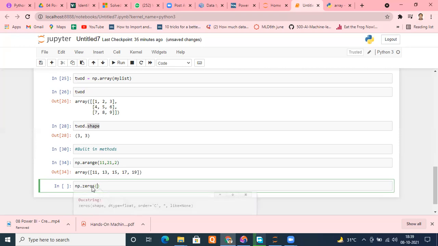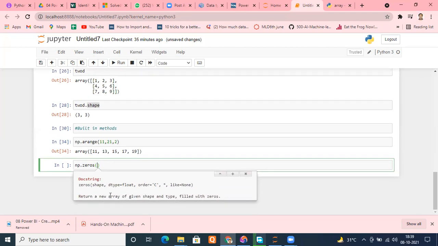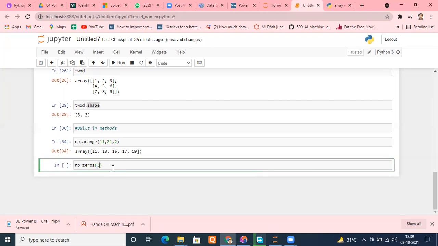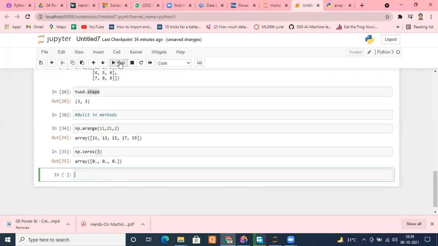Let me read this definition. You just have to give the shape. That's it. And what is it saying? Return a new array of given shape and type filled with zeros. Whatever size you give, for example, I give a size of 3. I'm giving one number only here, so it will give me a 1D vector having 3 zeros. Can you see that?